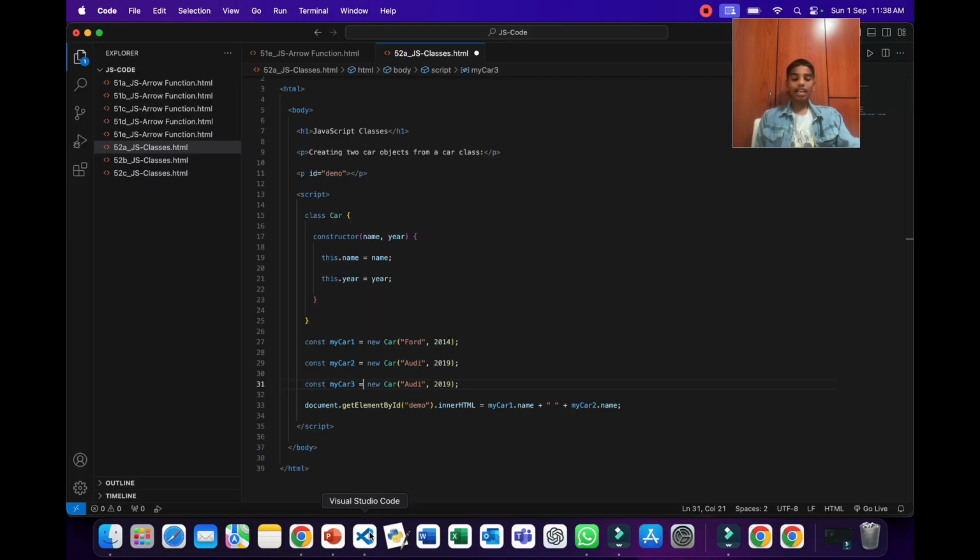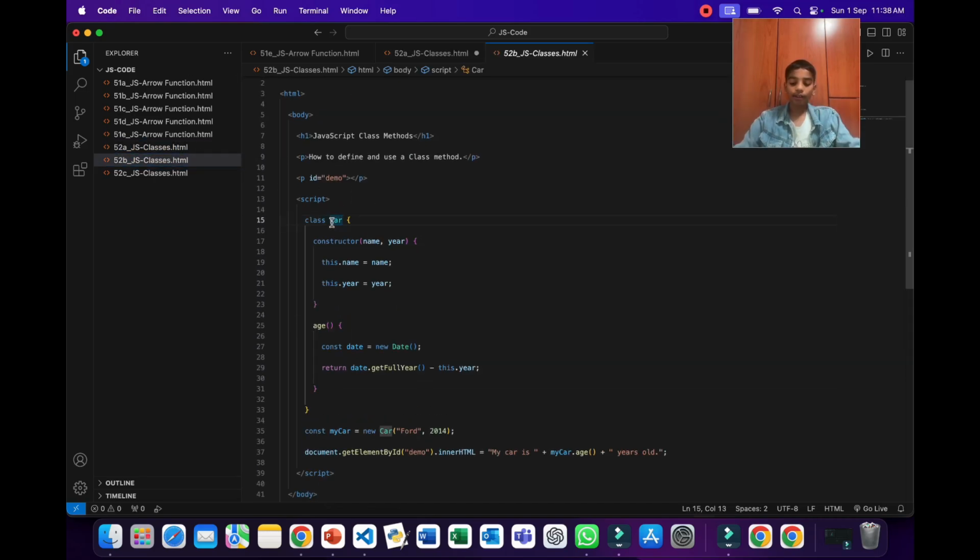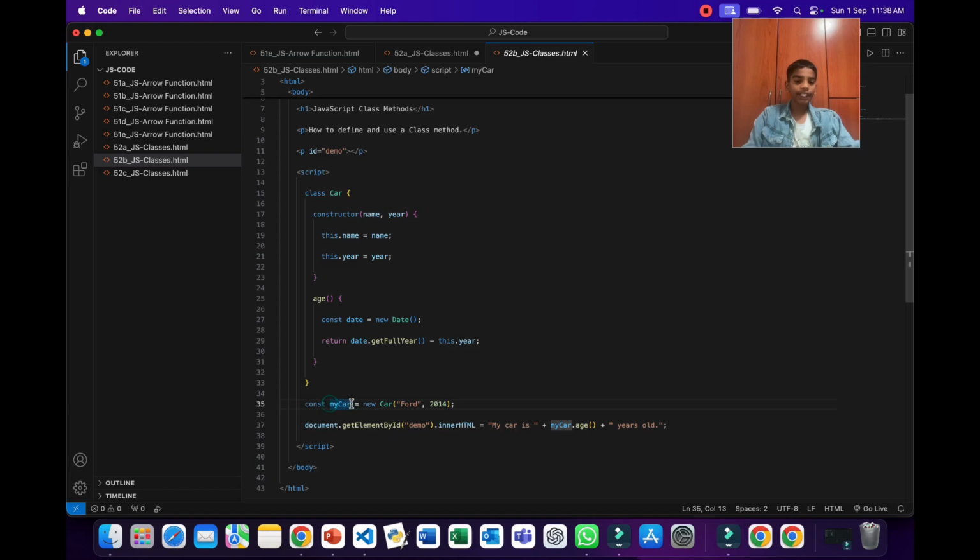So now let's look at this example using Visual Studio Code. As you see over here, we have written a new class called car. We have written the constructor and then our method. And then over here, we're creating an object using this class and named it Ford, and given it the values of Ford, which is name, and 2014, which is year. And then over here, we're calling car.age and adding 2 strings to it.